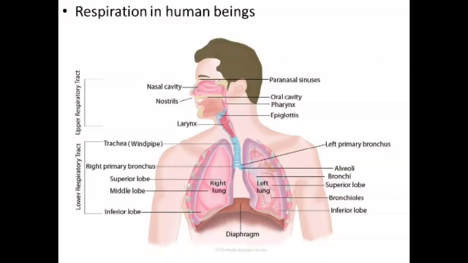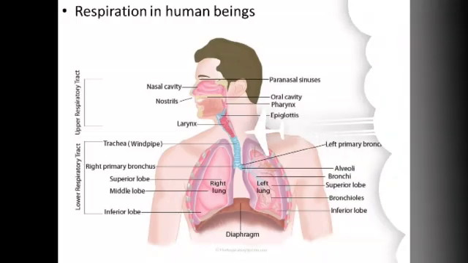The trachea runs down the neck and divides into two bronchi, which lead into the lungs. Each bronchus divides in the lungs and forms many smaller bronchioles. The smallest bronchioles terminate into alveoli. The walls of the alveoli are thin and covered by blood capillaries. In alveoli, the exchange of gases takes place.